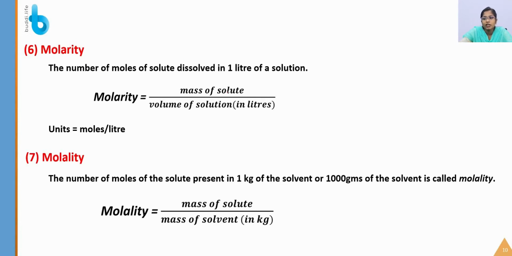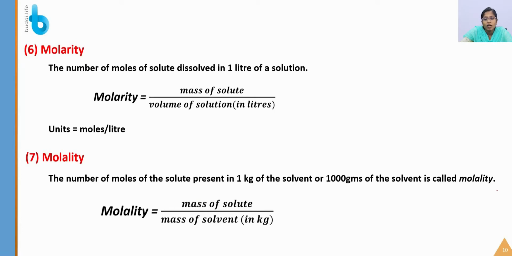So molarity is equal to mass of solute divided by volume of solution in liters. So the unit of molarity is moles per liter. Again, the next one is the molality. The molality is the number of moles of the solute present in 1 kg of solvent, or 1000 grams of the solvent, is called molality.